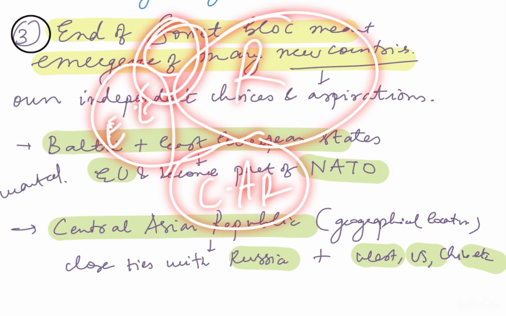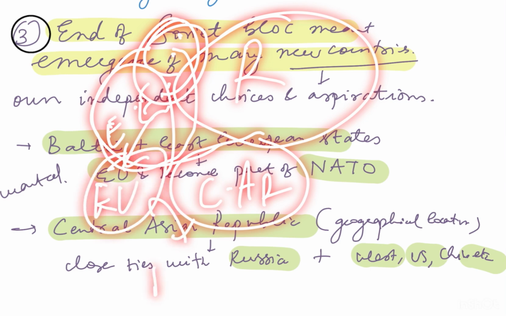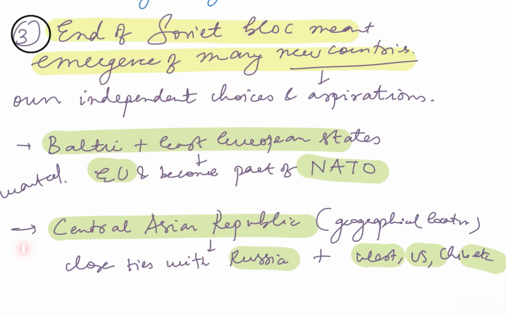The Baltic states, Estonia, Latvia and Lithuania, plus the East European states, wanted to join the EU, and after joining the EU, they wanted to become part of NATO, that is the North Atlantic Treaty Organization. Whereas the Central Asian republics took the benefit of their geographical location, and they maintained close ties with Russia and also the West, US and China, and other countries as well.